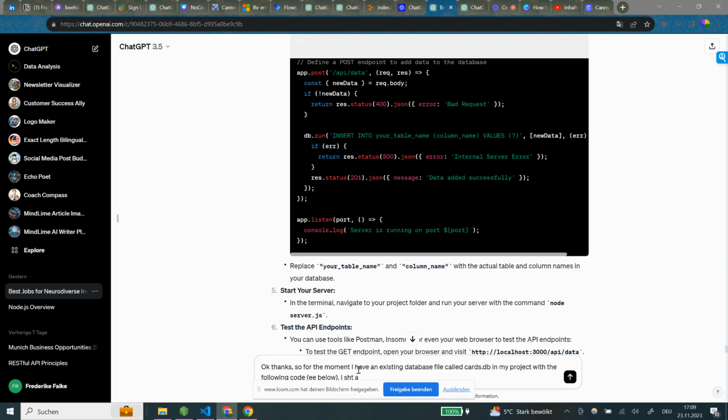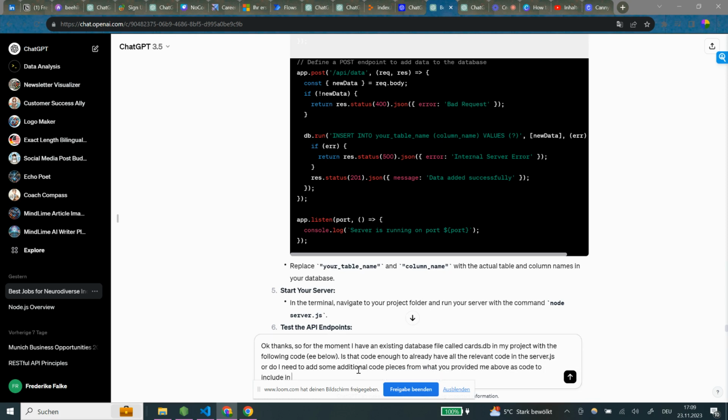Is that code enough to already have all the relevant code in the server.js, or do I need to add some additional code pieces from what you provided me above to include in the server.js file?